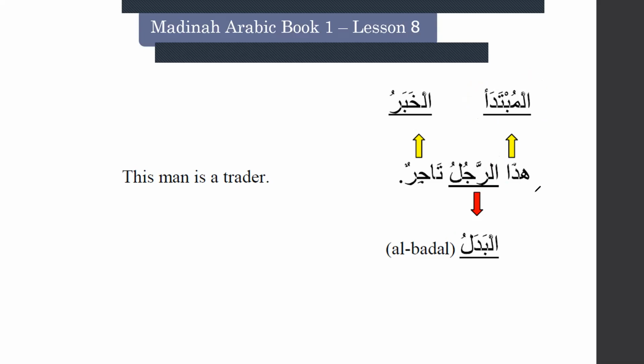We will translate it as "this man." Don't translate it as "this is a man." If a ma'rifa comes, we have to translate it as Hadar Rajulu, this man. Tajirun, this is the information, Al Khabar. Hada is the Mubtada. Then this Ar Rajulu is Al Badl. We will say Al Badl.